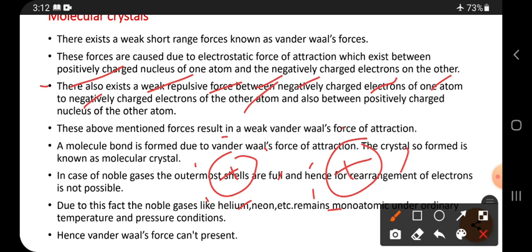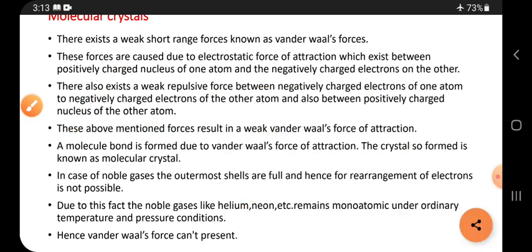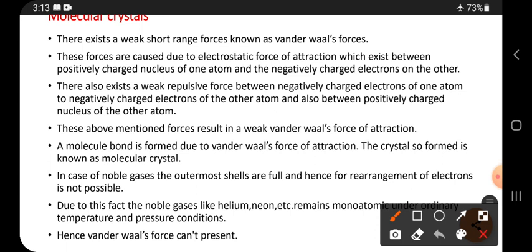Then between these two negative charges, a repulsion force will be present. And also between the positively charged nuclei of the atoms. So not only between the nuclei but also between the electrons of different atoms, repulsion forces will occur.